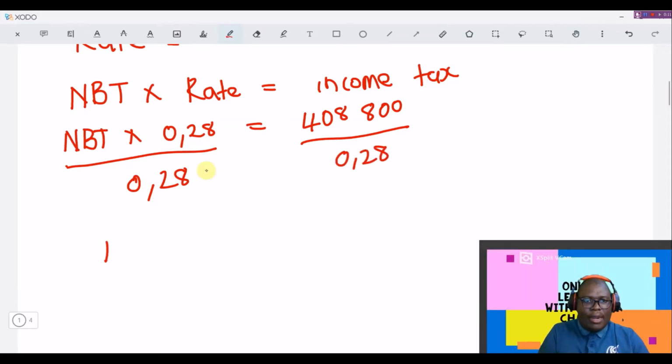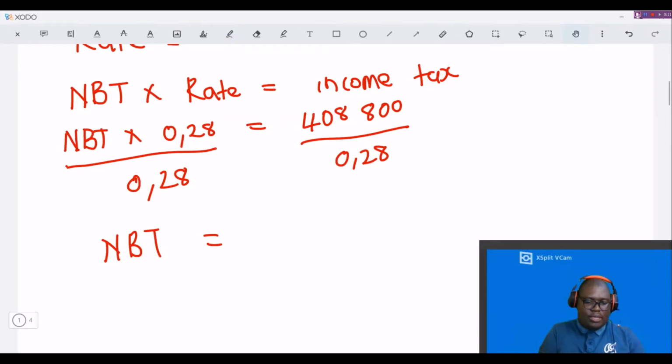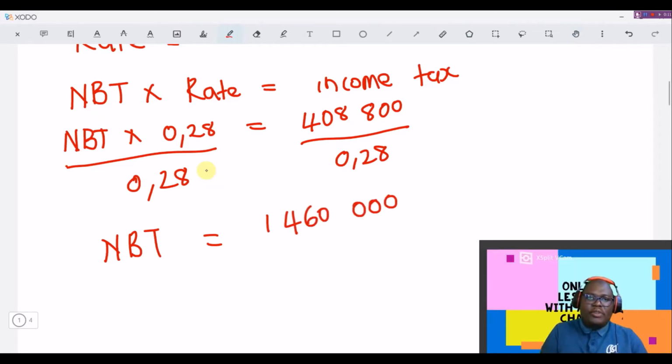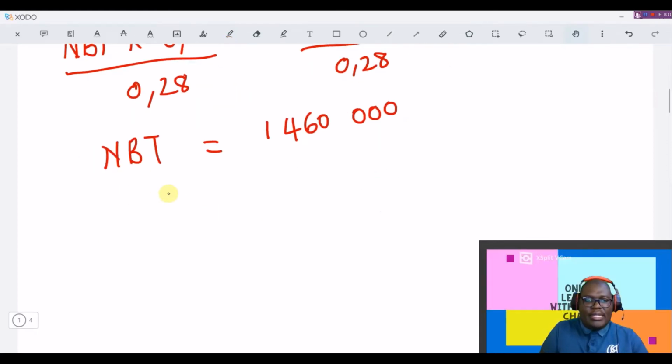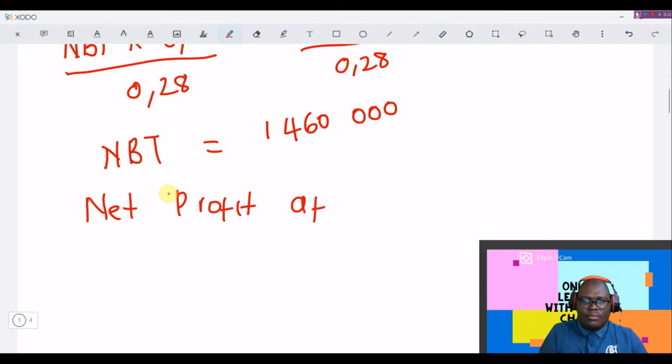Okay, and then our NBT, which is the net profit before tax, will be 408,800 divided by 0.28, which gives me 1,460,000. And then this is our net profit before tax. So for us to get net profit after tax, we will take this NBT that we have.